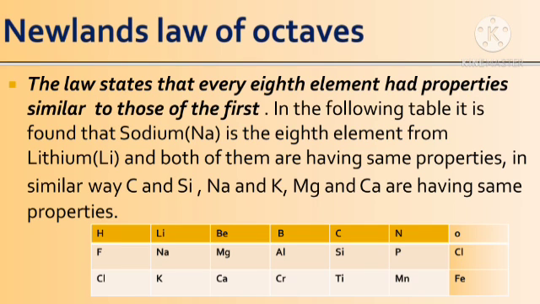Here in the chart we see that sodium is the eighth element from lithium, which is why both show the same chemical properties. Magnesium also has the same chemical properties as beryllium, and likewise every eighth element from its first element shows the same chemical properties.